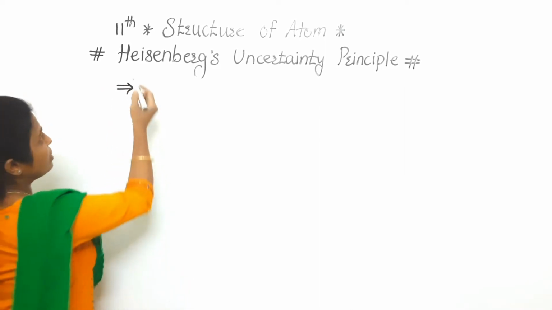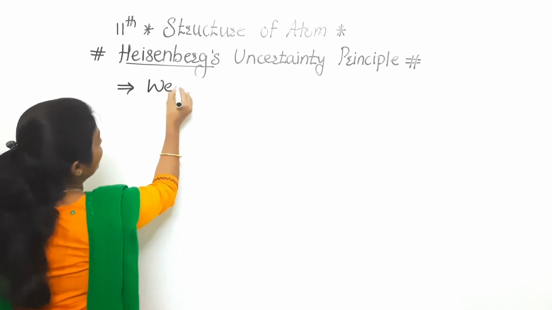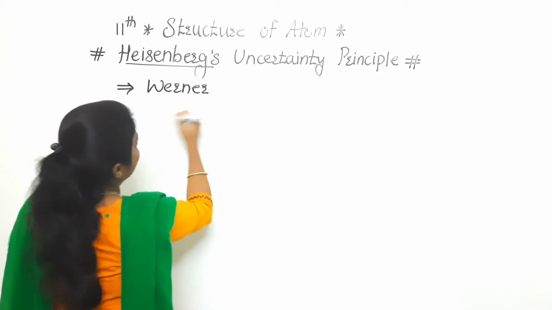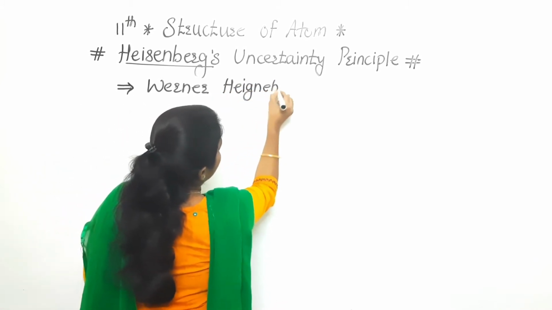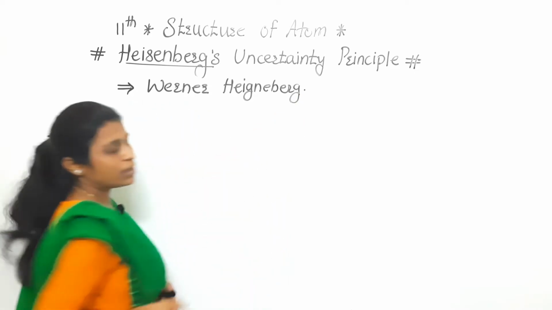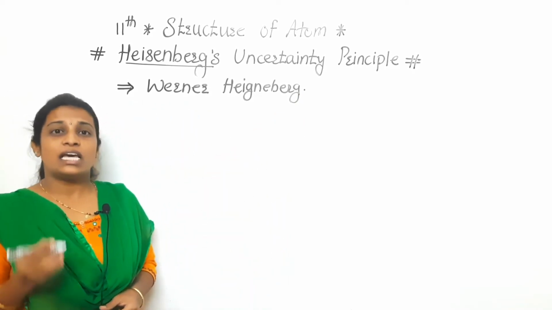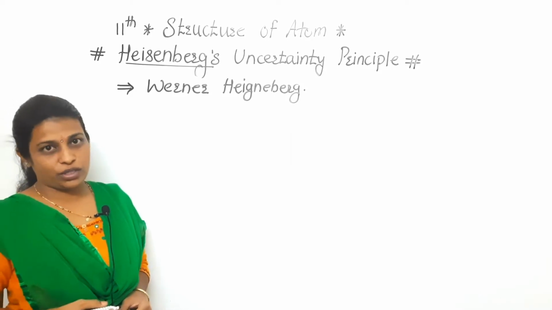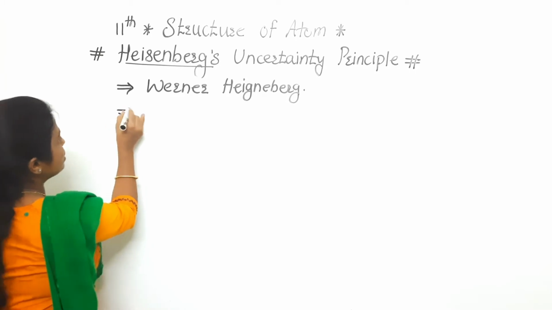So firstly, who has introduced this Heisenberg uncertainty principle? That scientist's name is according to its name, Heisenberg. So this principle is explained by Werner Heisenberg. If we consider this scientist, we can say that Heisenberg completed his PhD in physics, as well as he got the Nobel Prize in physics in 1932. So that's about the scientist. Now we are going to discuss the statement.